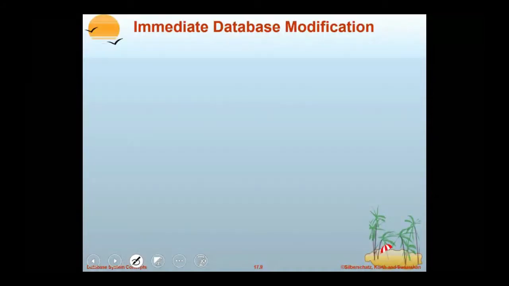Means first it is updated to the disk, later it writes a log commit. Means commit log is required only after it gets affected to the disk. That is what we call immediate database modifications. Modifications to the database are done immediately, but the log will be written later onwards.